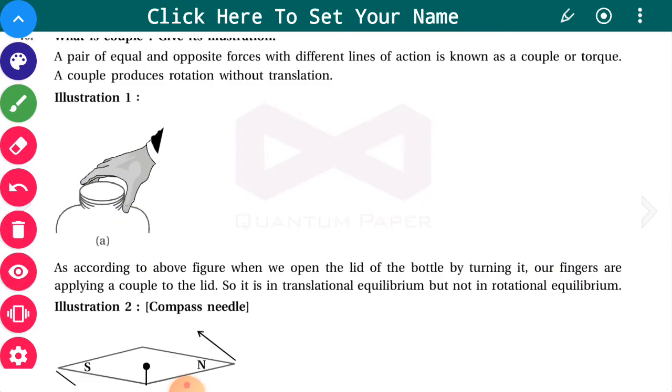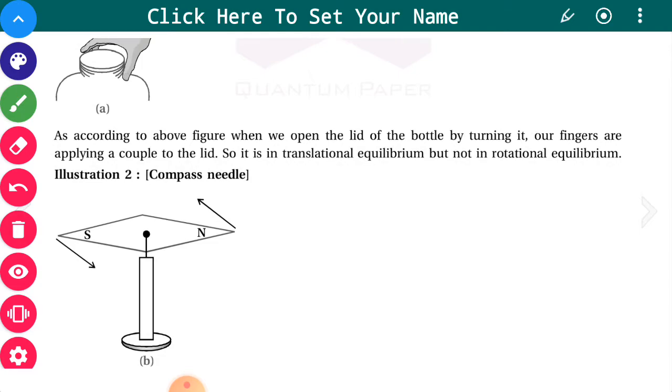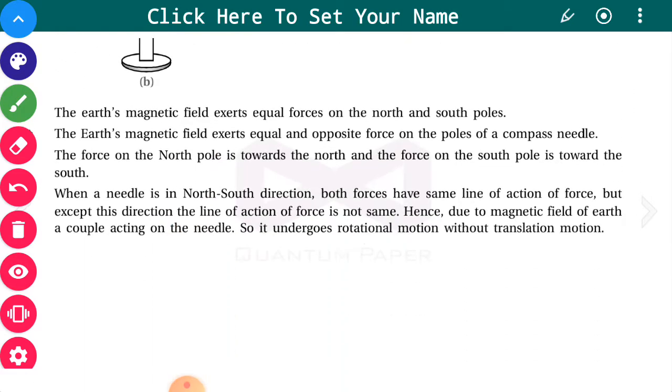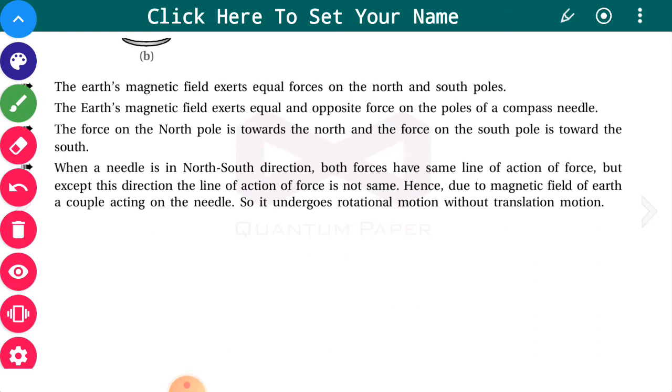open. Similar thing happens whenever you have a magnetic needle. One force is acting on the north pole on one side, and on the south pole it is acting in the other direction. So equal and opposite forces will rotate it, and after some time it will become steady in the north south direction. When it is steady, it is in the north south direction.